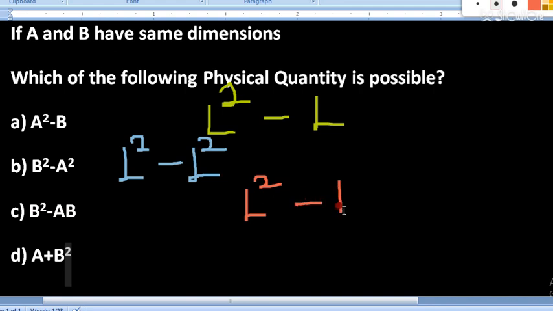So L into L is again L square. Then we have a plus b square. A plus b square means L, plus b square means L square. Now see which one is following the principle of homogeneity and which is not following the principle of homogeneity.